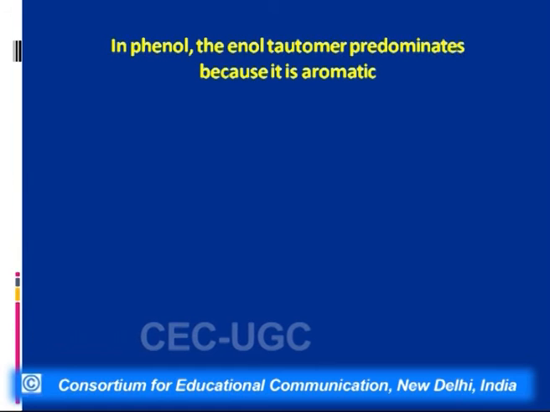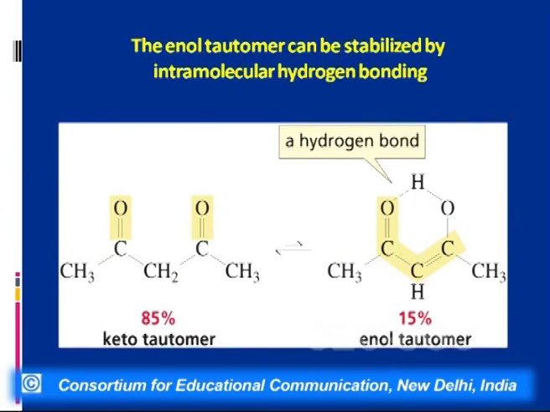In this case, the enolic form is 15% because of the formation of intramolecular hydrogen bonding. Intramolecular hydrogen bonding is possible here. So because of that, from 0.1% for acetone it goes to 15% in the case of the diketone, that is pentane-2,4-dione.